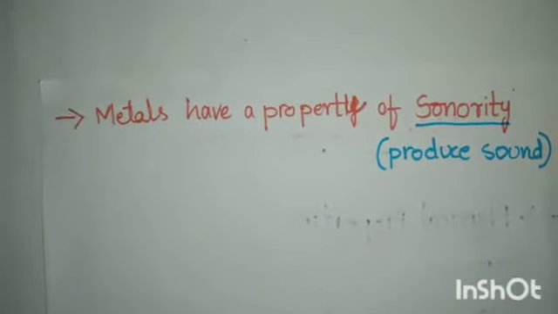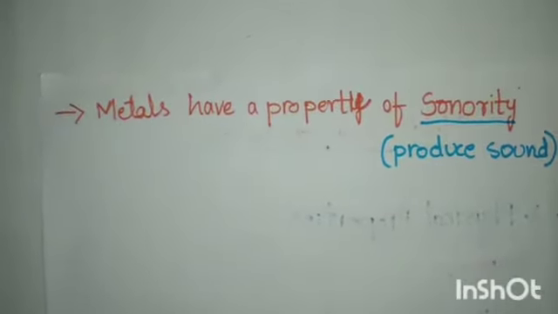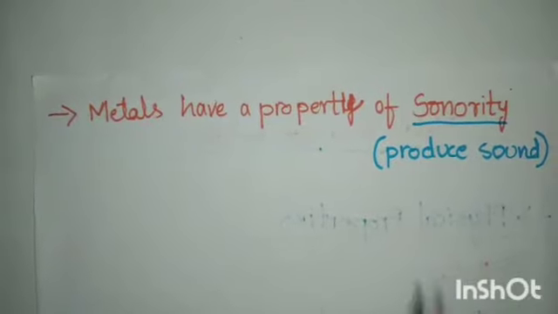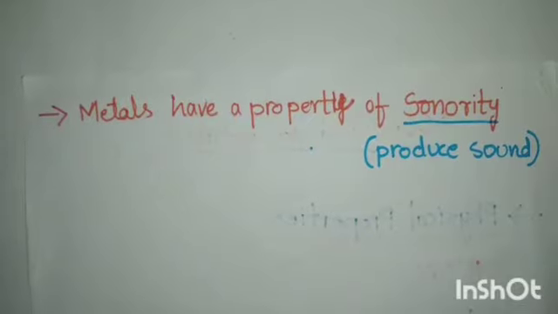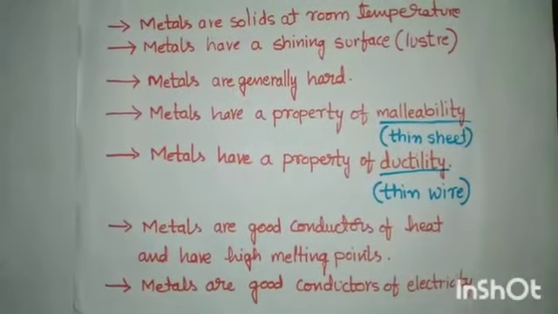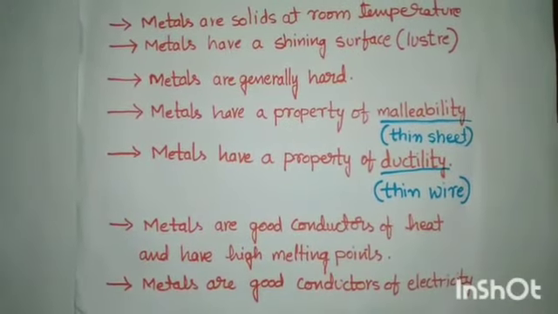The best example you can give is a school bell. It is made up of metal and produces a sonorous sound, meaning it will produce sound. These are the physical properties of metals.